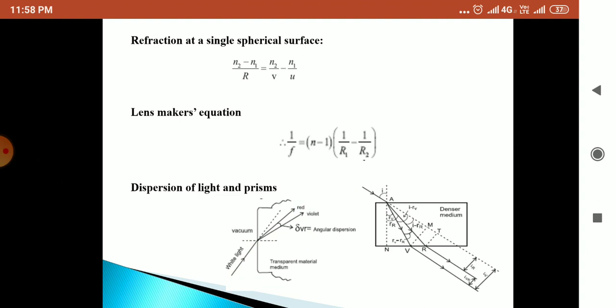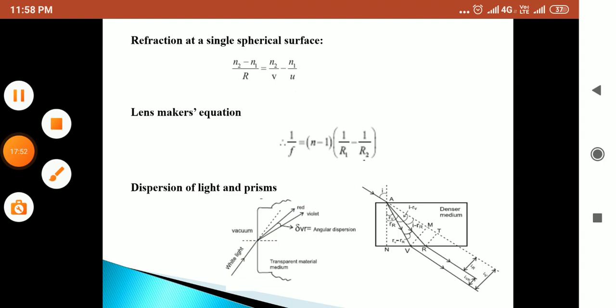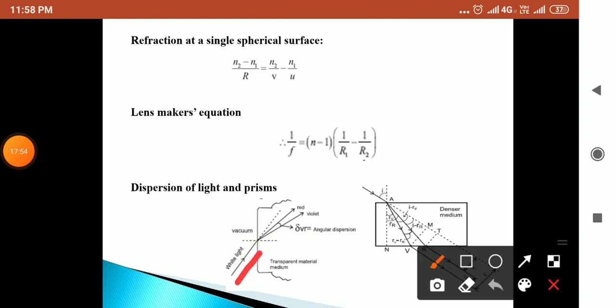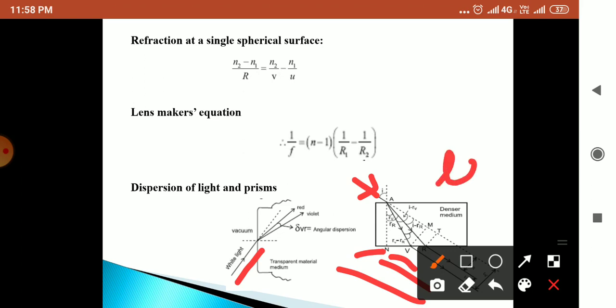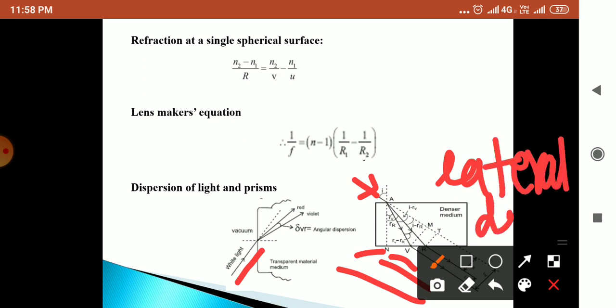The first one which we are observing is angular dispersion, where a single white light is incident and it disperses into different colors in different directions. In the second diagram, when we use a bundle of colors, they separate out after refraction and run parallel to each other. That is known as lateral dispersion. So keep in mind.